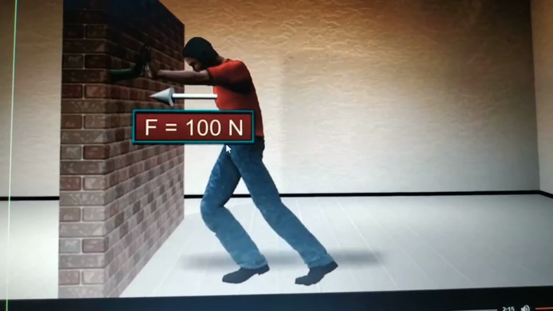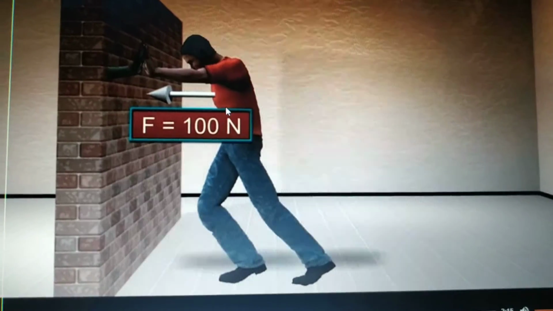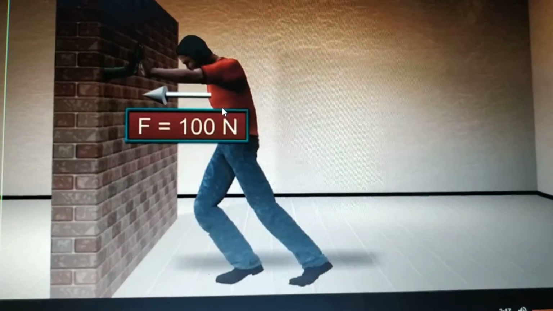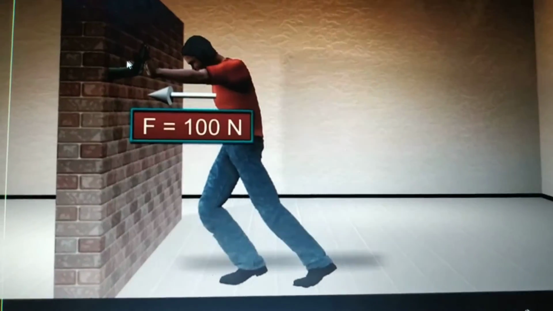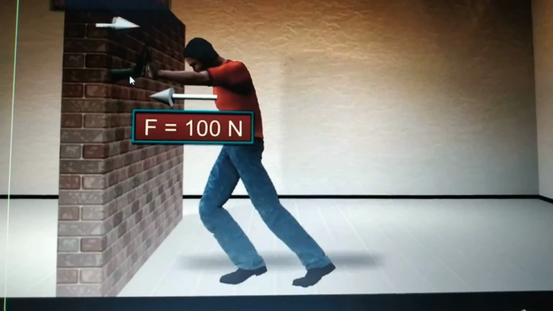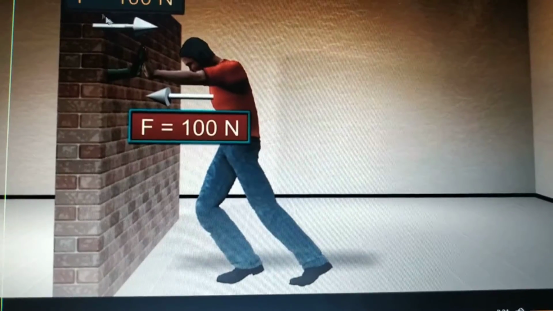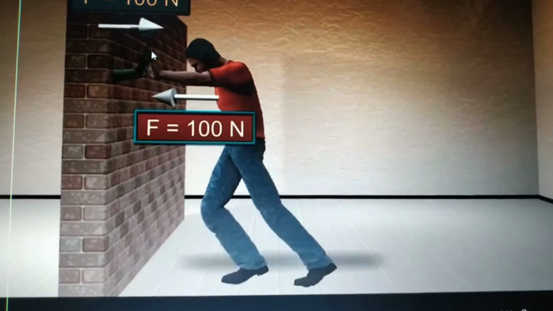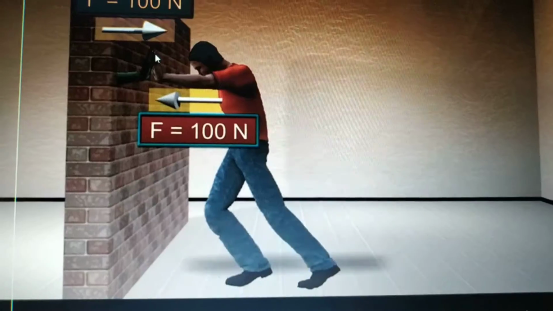Let us take the second example which we have taken earlier. If this man is pushing the wall with a force of 100 Newton, what happens to the wall? As we know, the wall will also apply a reactive force, that is 100 Newton.